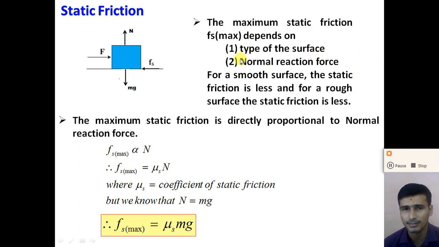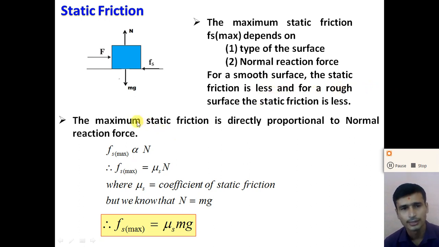So first we consider the type of the surface. Here the maximum static friction depends on the type of the surface. For a smooth surface, the maximum static friction is less, and for a rough surface, the maximum static friction is more, right? So understand, dear student, the maximum static friction does not depend on the contact area. It depends on the type of the surface and on the normal reaction force.